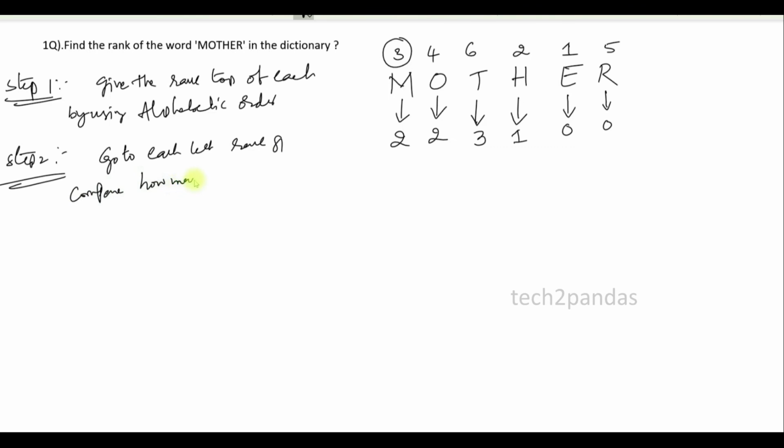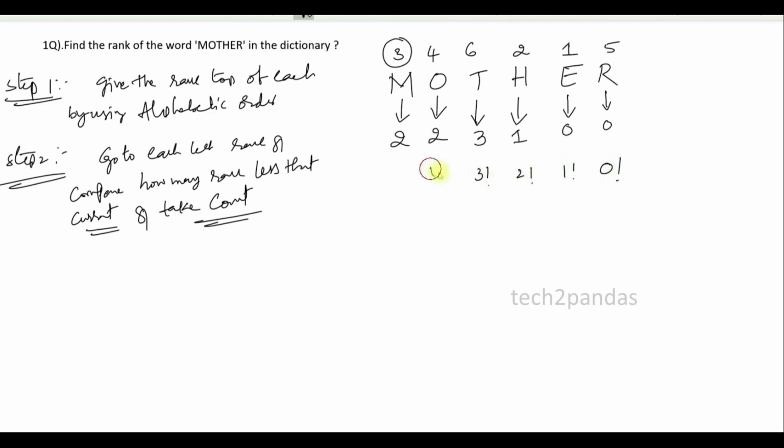how many ranks are less than the current letter. How many ranks are less than current position, and take the count. We need to take the count. Okay, completed. Again provide 0 factorial, 1 factorial, 2 factorial, 3 factorial, 4 factorial and 5 factorial. This is one shortcut. We need to provide 0 factorial from right to left. Again multiply